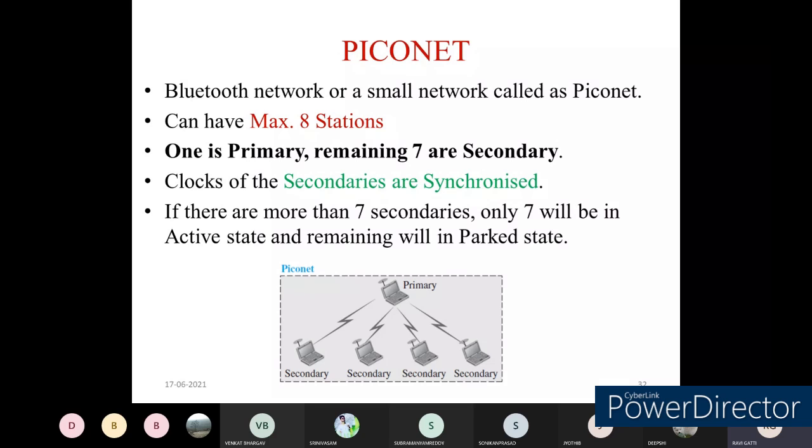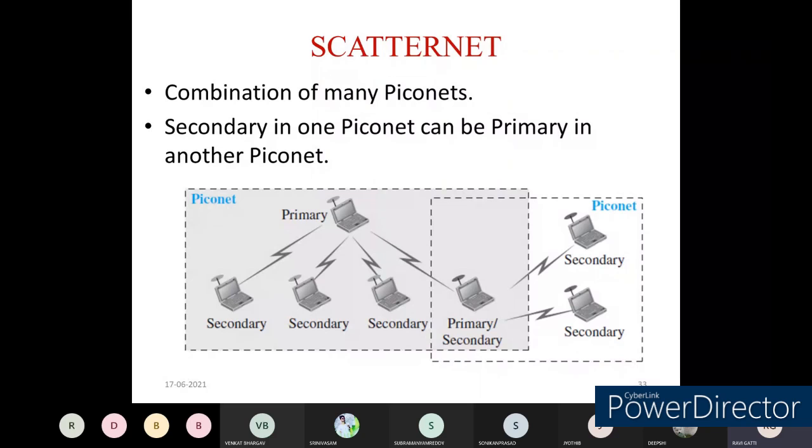These are the details regarding the Piconet. The next one we call a scatternet. This scatternet is nothing but an extension of the primary network, the Piconet. We call it a scatternet.